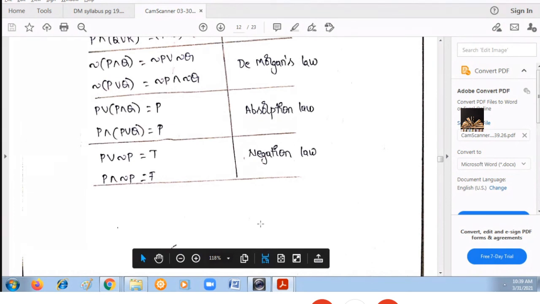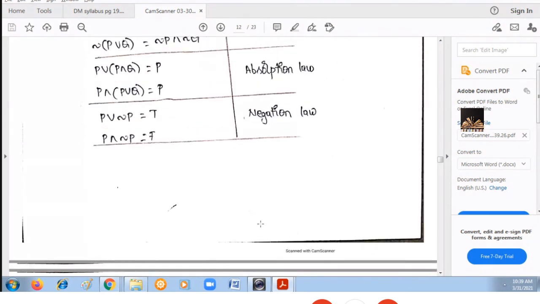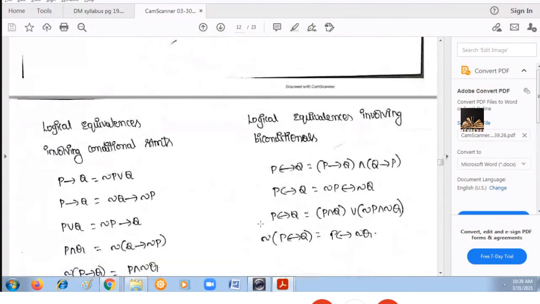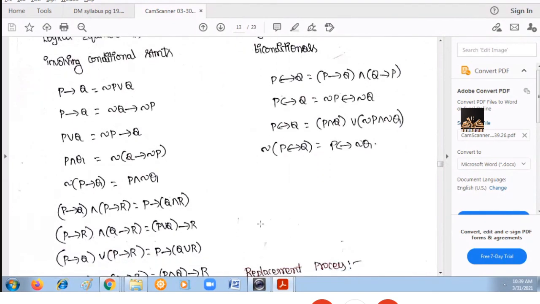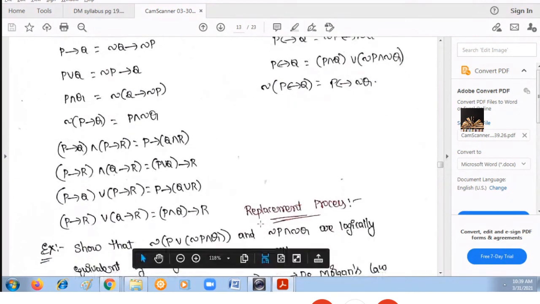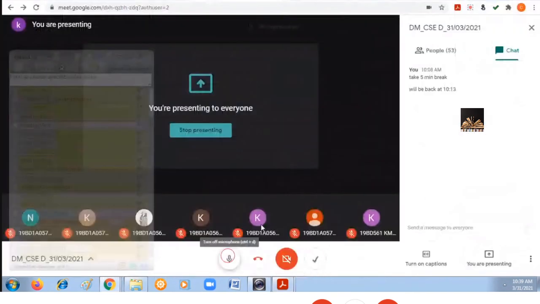Clear, ma'am? So using these replacement laws, in the next class, I'll tell you how to prove whether the given propositions are equivalent or not. So any doubts in today's class? Anyone is having doubts?